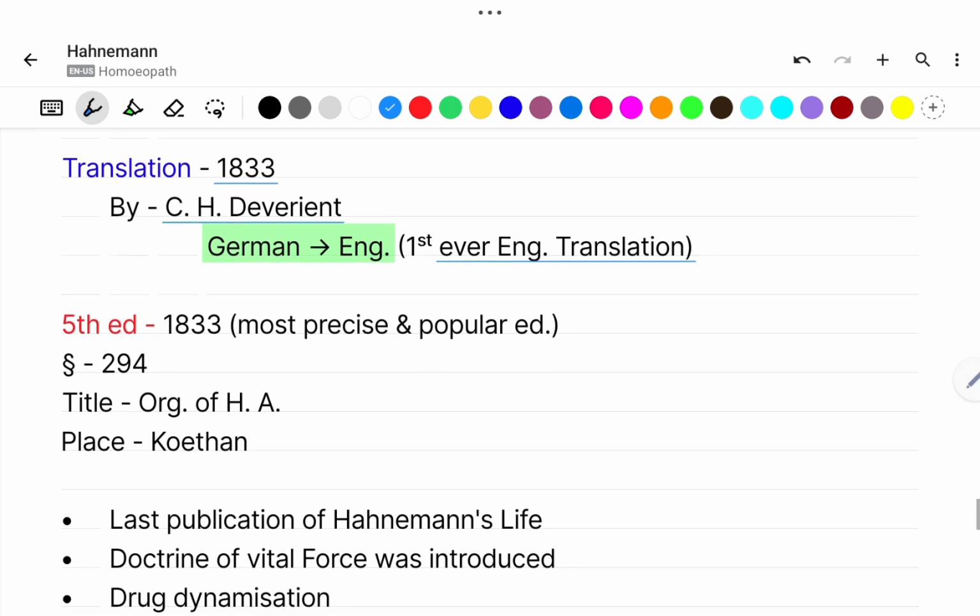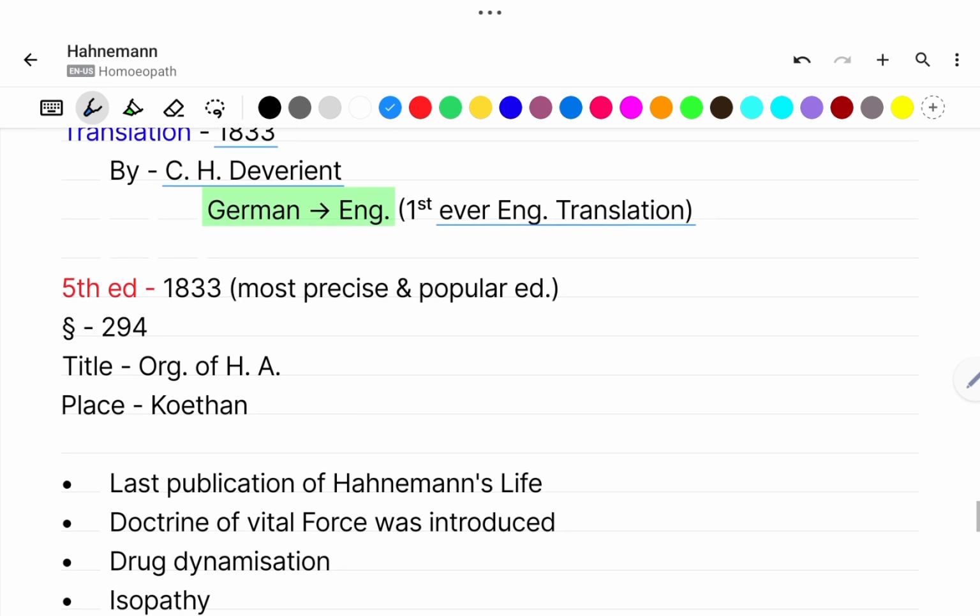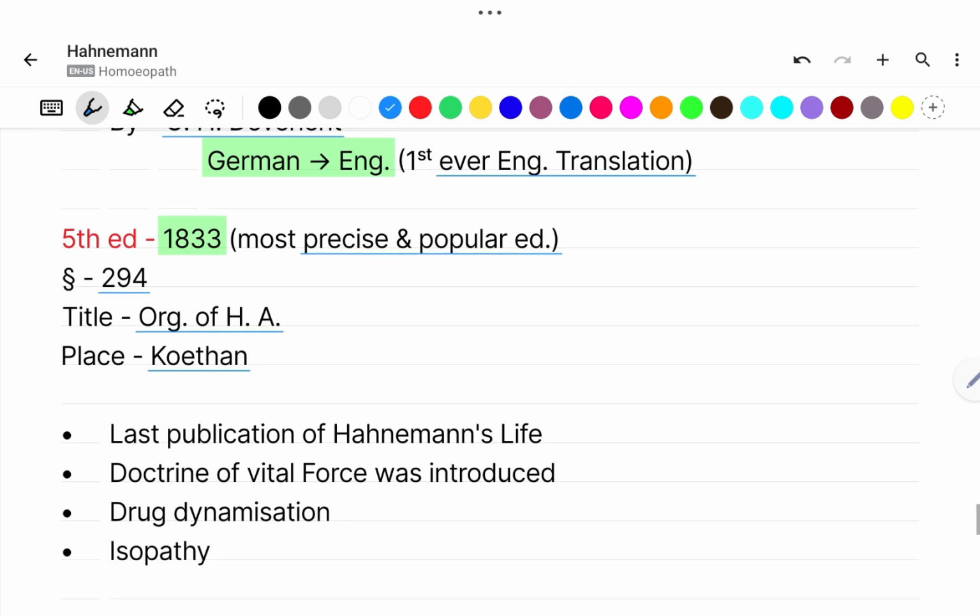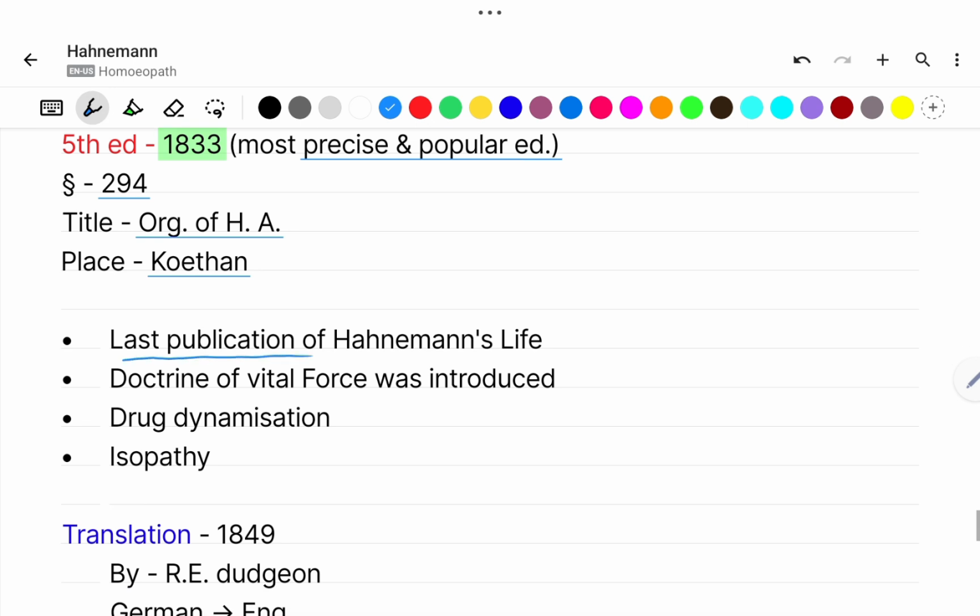Now comes the fifth edition. That was the most precise and popular edition, published in the year 1833. Aphorisms 294, title Organon of Healing Art. The place was Cothen. This was the last publication of Hahnemann's life, because in 1843 Dr. Hahnemann died. Now you will comment in the comment box due to which disease Dr. Hahnemann died.